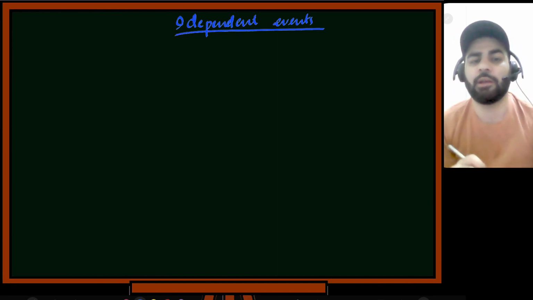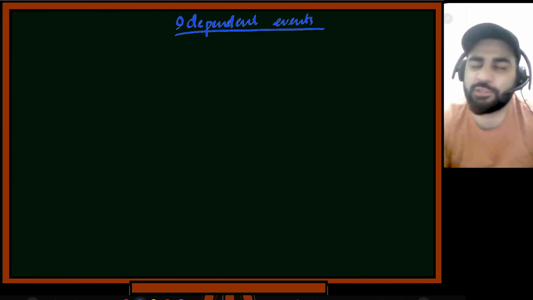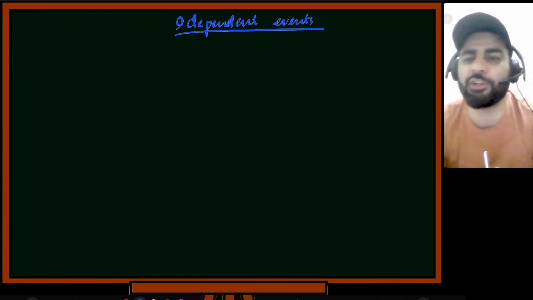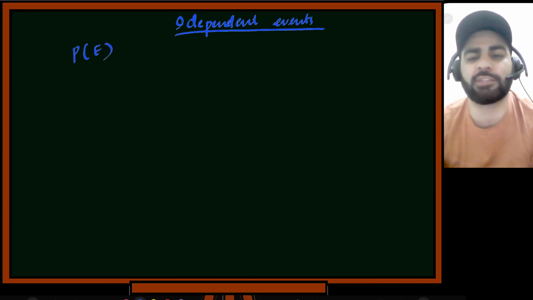Now you have seen a lot of examples that we did so far in conditional probability. In that we said that something happened. Now what is the probability of this thing? So we conditioned on something. We also read about unconditional probability. So if I say probability of E, this is unconditional probability. There is no condition given to me.